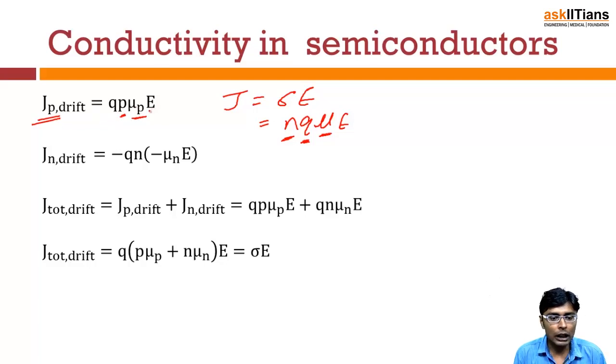And if you talk about the electron current density, since electrons will flow in the opposite direction, there will be a minus sign here. Similarly, there will be an electric field in the opposite direction.